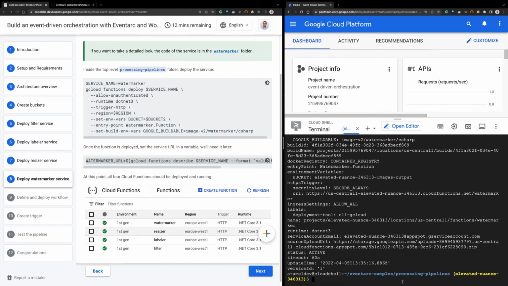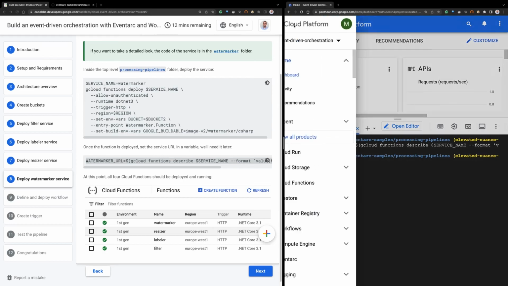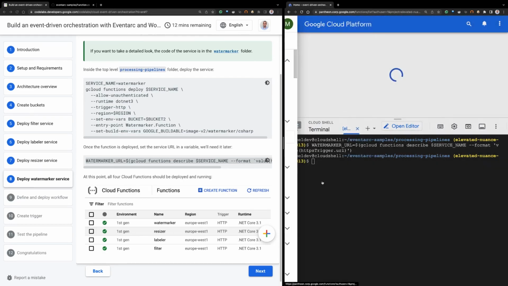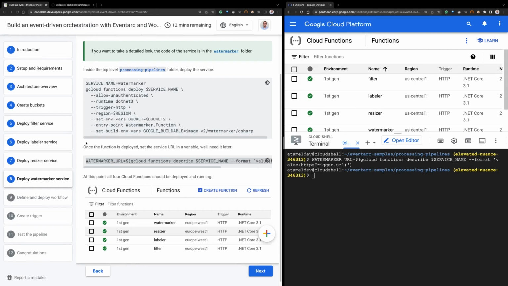And before I forget, let me get the Watermarker URL. So we got that. And if I go to Cloud Functions, I see that there are 4 functions: filter, labeler, resizer, Watermarker. They're all deployed. They're all running. So everything is good. Now we can go to our architecture overview.